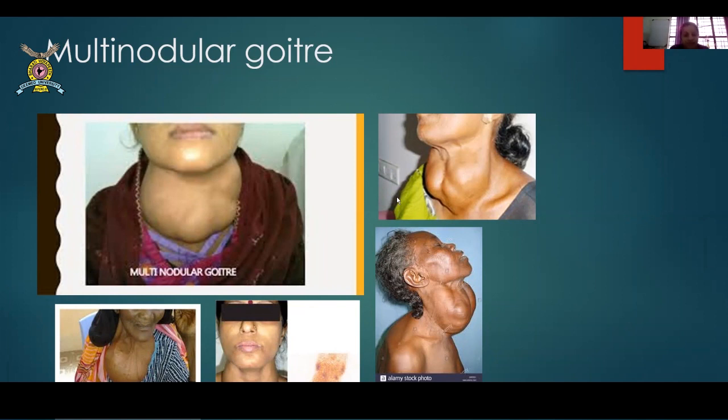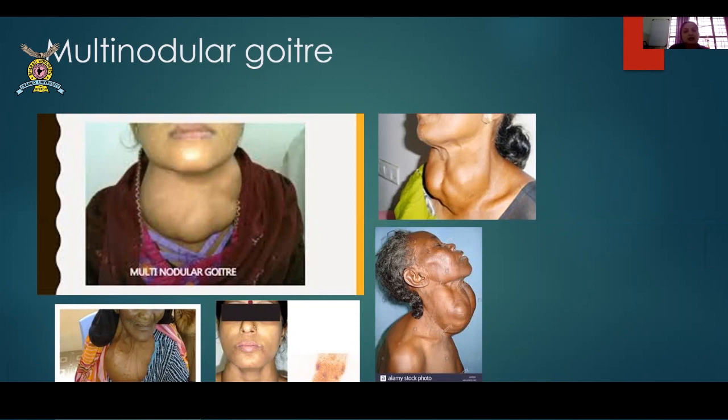As you all can see, it's a multinodular goiter. There are so many different varieties of these goiters, in the shapes and sizes that are seen. This is classical, the butterfly shape which we can see here. So this is a multinodular goiter, and the first thing you need to do is, of course, examine the patient, and later you need to get a CT scan of the neck done and an FNAC advised to this patient. If you have friends who are pathologists, get an FNAC done and then refer to the surgeons wherever needed to get it operated, and so on and so forth.